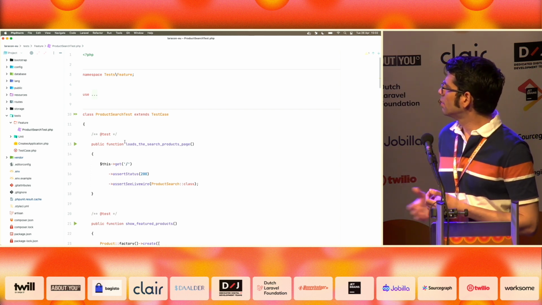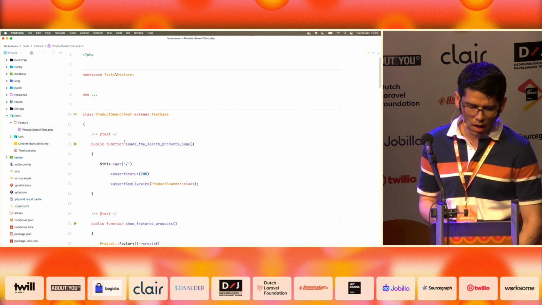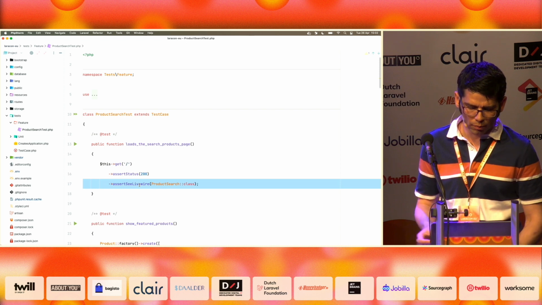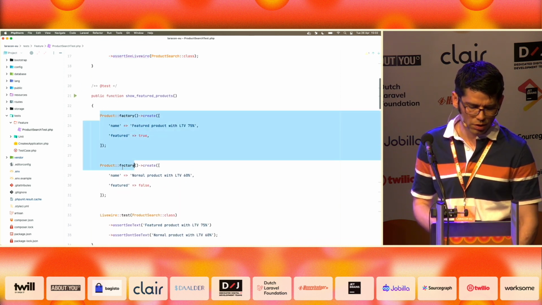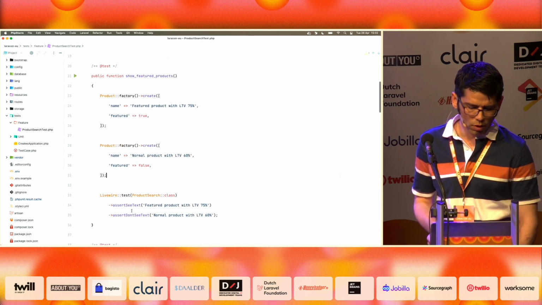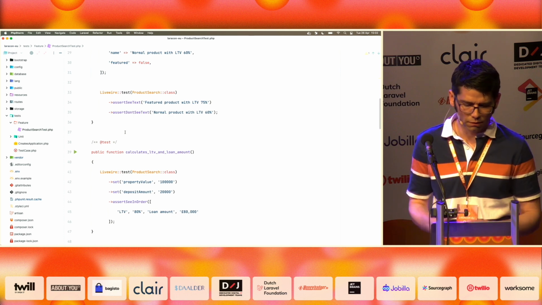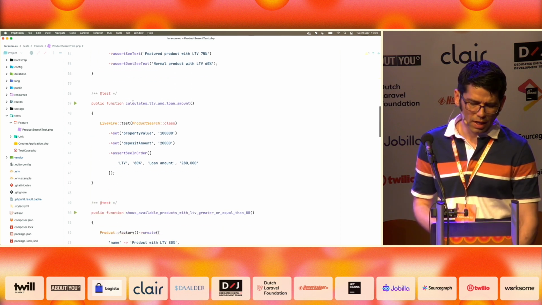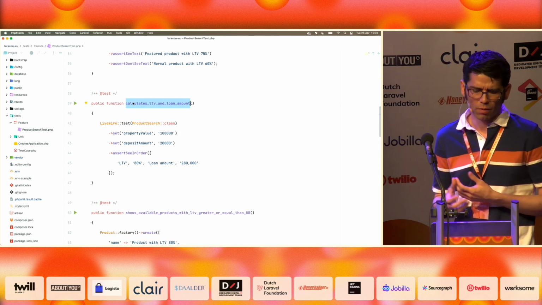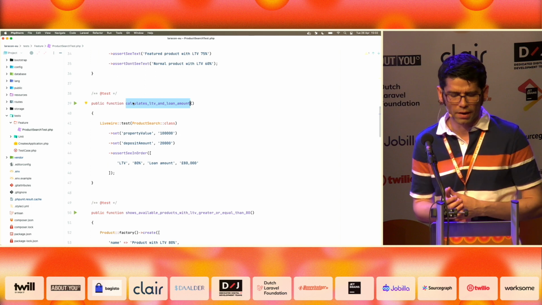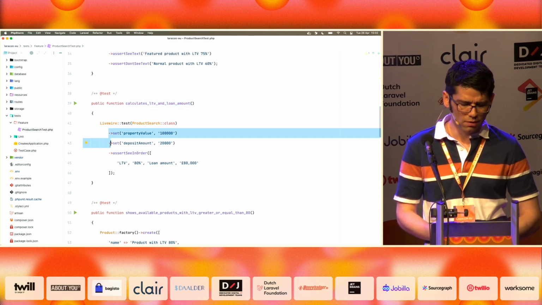The first one is fairly easy. We request a homepage, test that it loads correctly, and then that we can see the Livewire component product search. Then to show the feature products, we create two products. One is feature, one isn't. And then we want to test that we can see the feature product, and we cannot see the one that is not feature. To calculate the LTV and the loan amount, this starts to get a little bit more complicated because for some reason, even though it's simple math, we need to go through Livewire, set some properties in the Livewire component, and then assert that we can see some text.